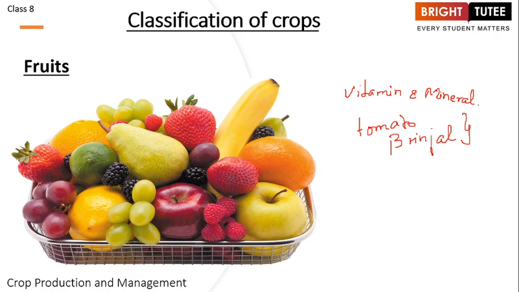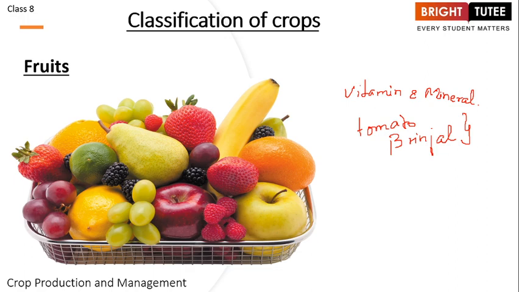Although in general we usually call it a vegetable, when we are talking about the biology part of it, brinjal is a fruit.